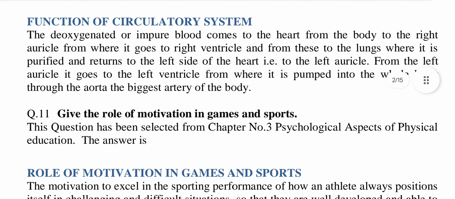The deoxygenated or impure blood comes to the heart from the body to the right auricle, from where it goes to the right ventricle, and from there to the lungs, where it is purified and returns to the left side of the heart, that is, to the left auricle. From the left auricle it goes to the left ventricle, from where it is pumped into the whole body through the aorta, the biggest artery of the body.